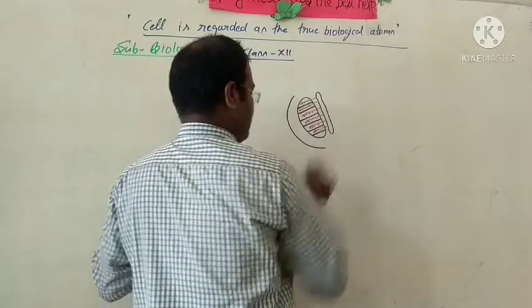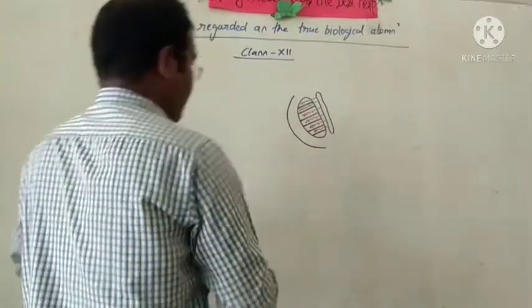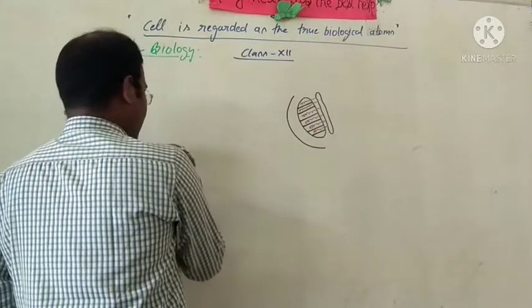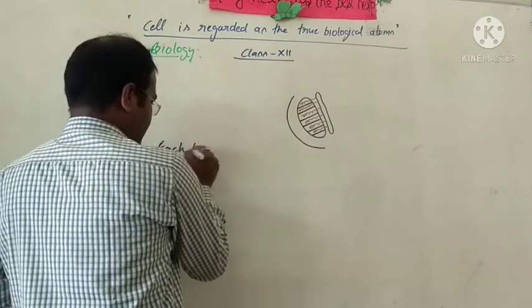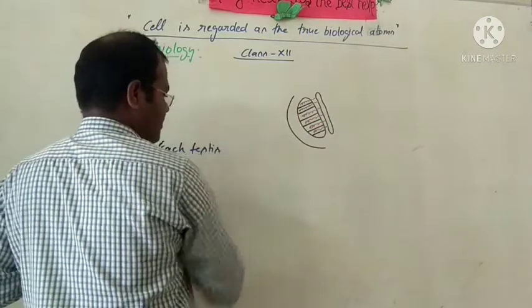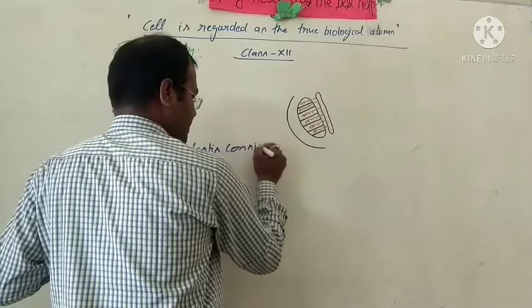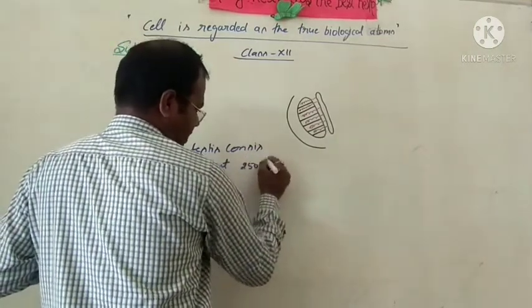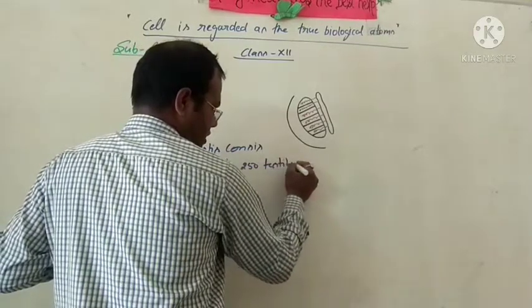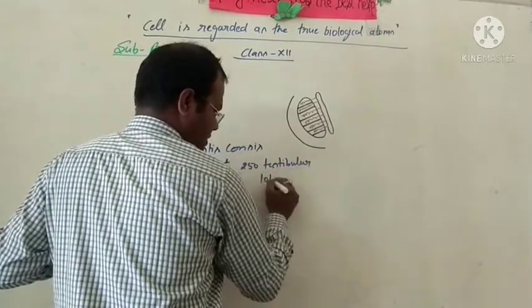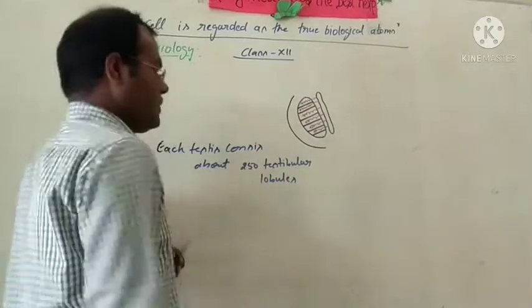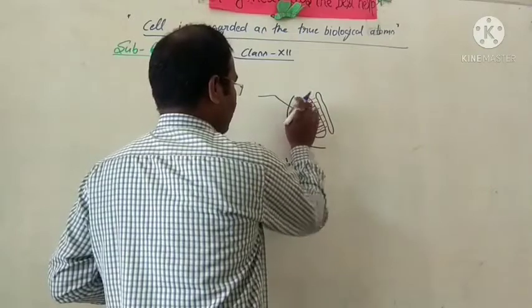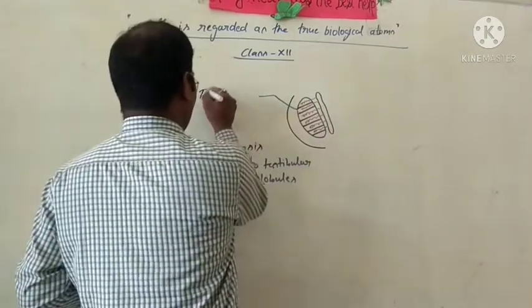So we can say each testis consists of about 250 testicular lobules. The blue color line is called the testicular lobule.